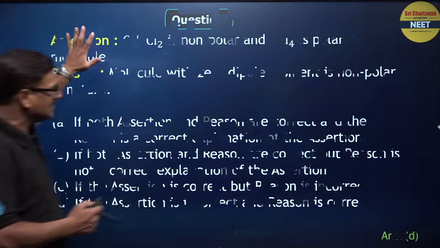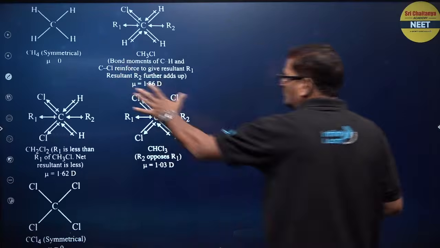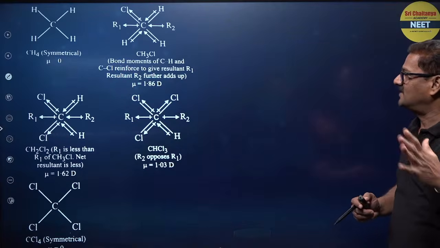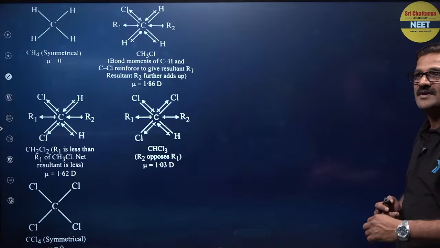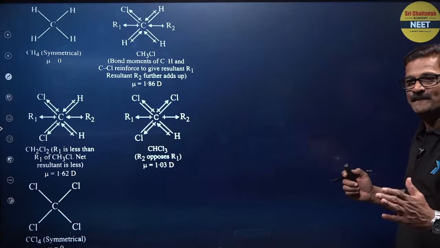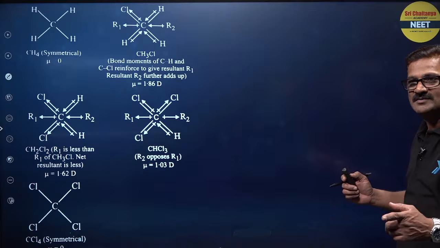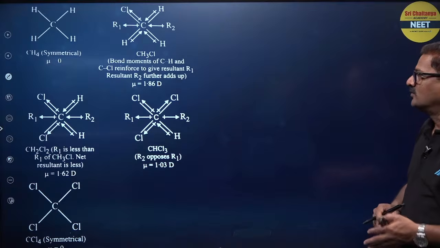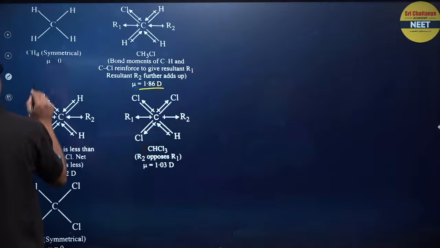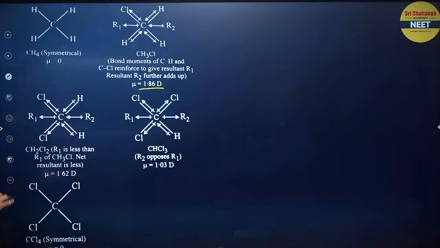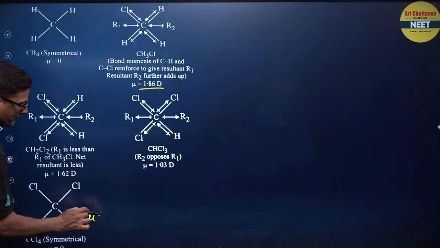You can see this slide can help you to understand the dipole moments of the various halogen derivatives. Hope you understand. Any doubt? The dipole moment of CHCl3 is 1.86 D. CH4 is 0, and CCl4 is also 0.